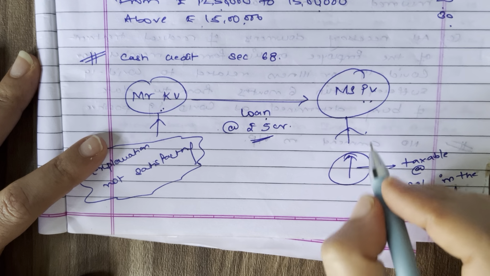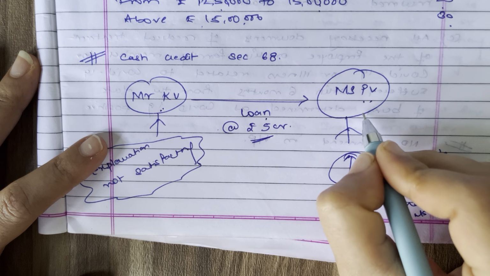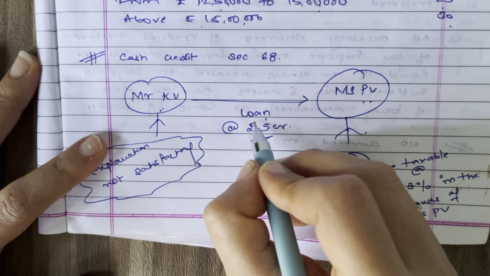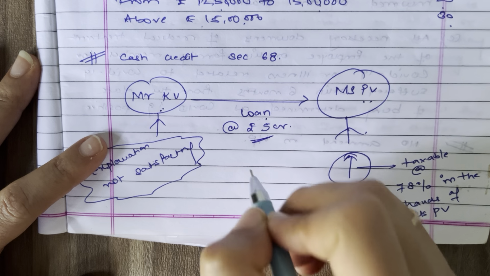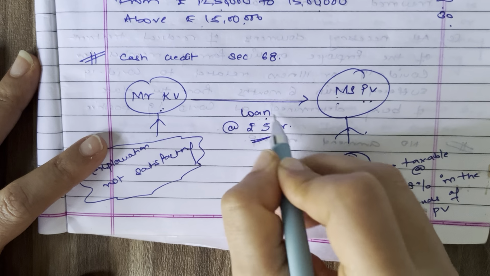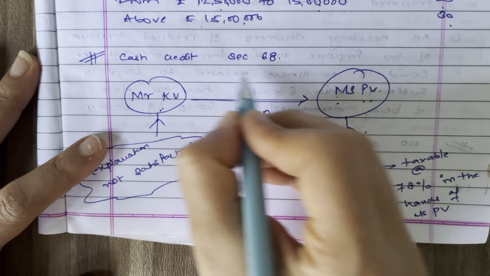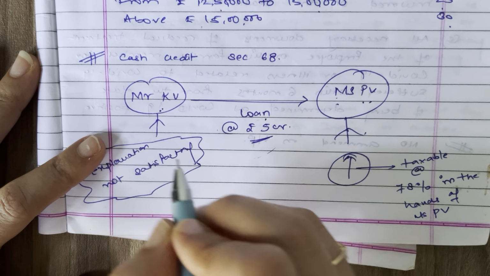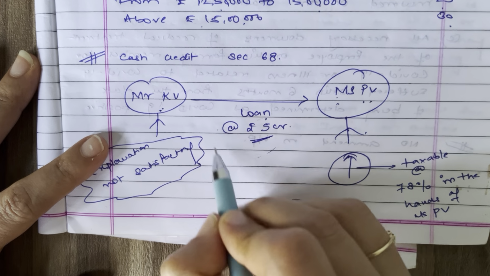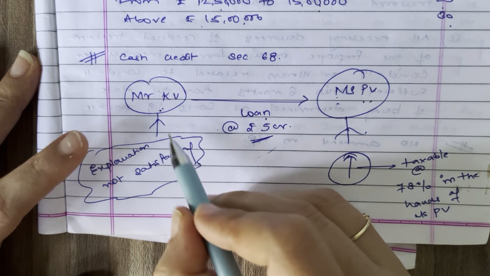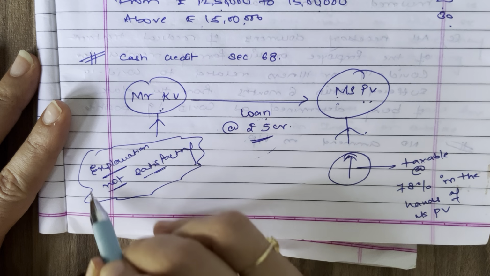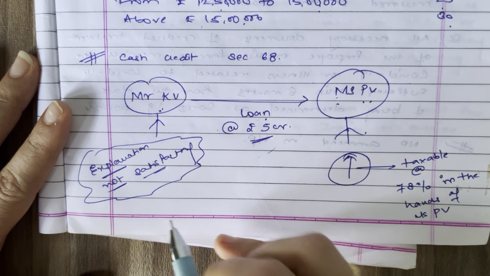Now, the Income Tax Department approached Miss PV and asked her about this 5 crore rupees. She explained that it is a loan amount. The government asked her, from whom have you taken this loan? She replied that she had taken it from Mr. KV. So the government approached Mr. KV and asked about the source of this 5 crore rupees. Mr. KV was not able to answer, and whatever explanation he was giving was not satisfactory.